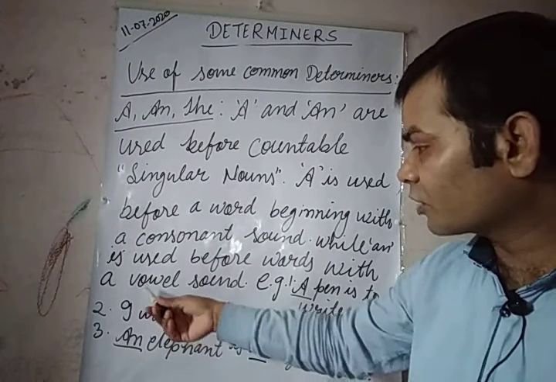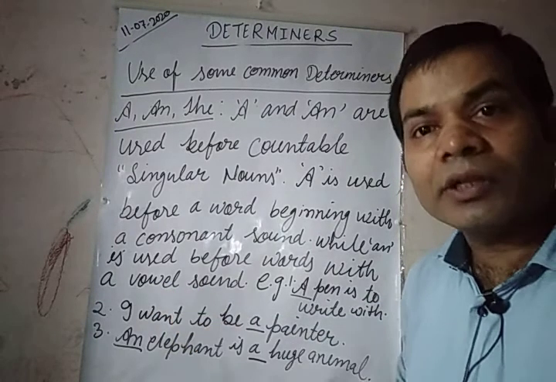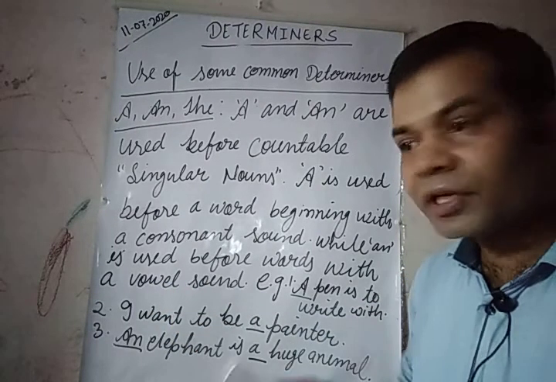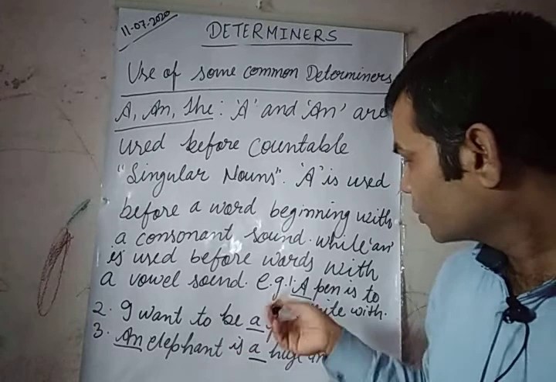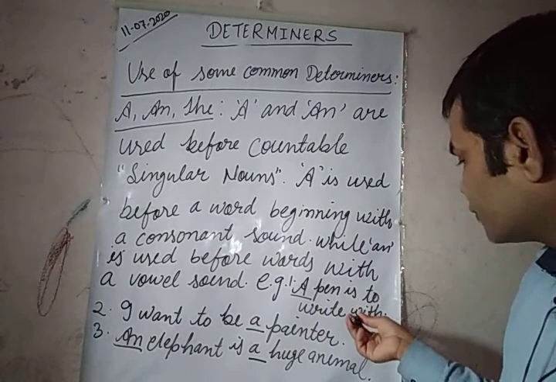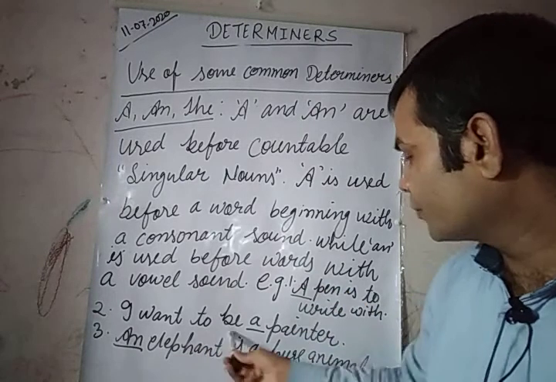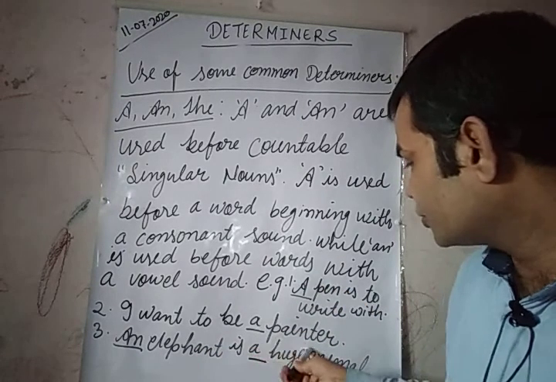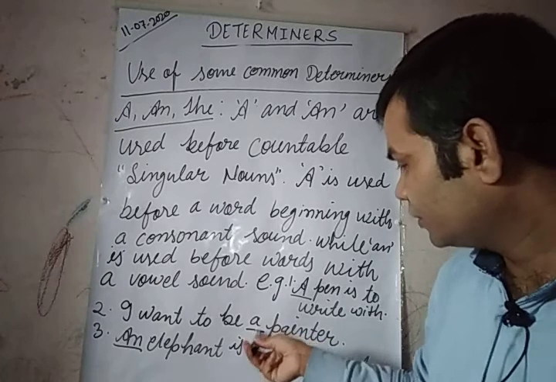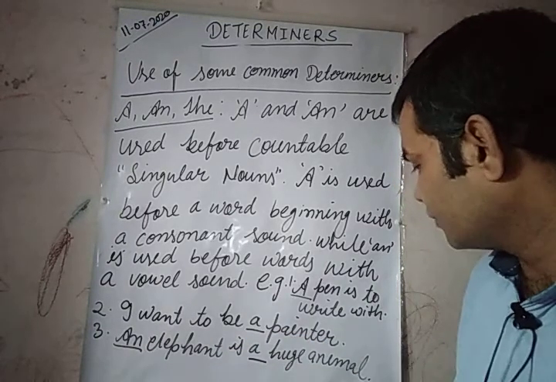Many students pronounce it wrongly. Okay, examples. A pen is to write with. I want to be a painter. An elephant is a huge animal.